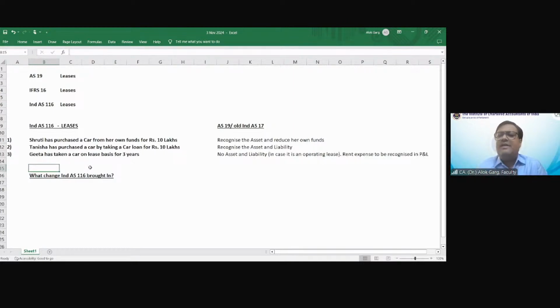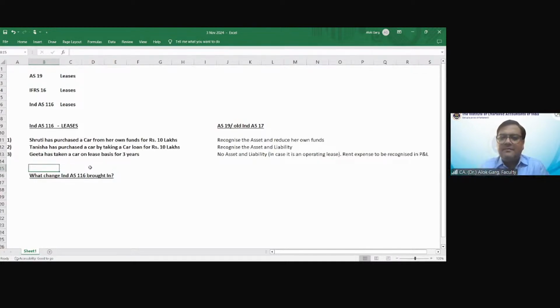Okay. A student has come to me and told me, sir, I want to take coaching for financial reporting as well as auditing. I told him, pay me for 2 classes. Another student came to me and told me, sir, I only want to take the FR class. I told him, okay, pay me for 1 class. It means if you are paying more, you will recognize more as an expense and I'll recognize more as income. If you pay less, you will recognize less as an expense and I recognize less as income. Right? सही बात है ना?